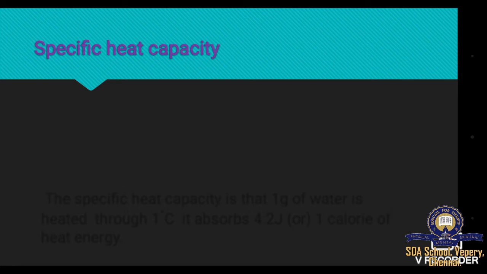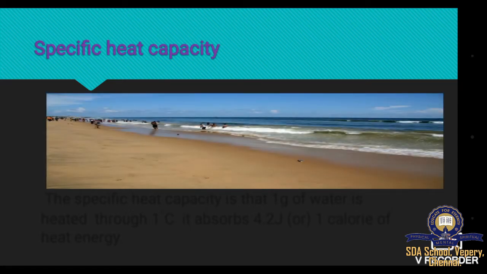The last property of water is specific heat capacity. Have you ever been to beaches? Yes, there the climate will be moderate and pleasant, neither too cold nor too hot. This is because of specific heat capacity.